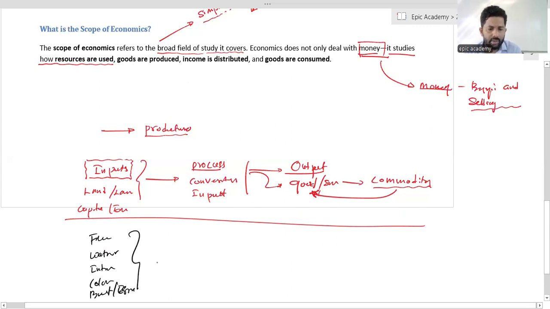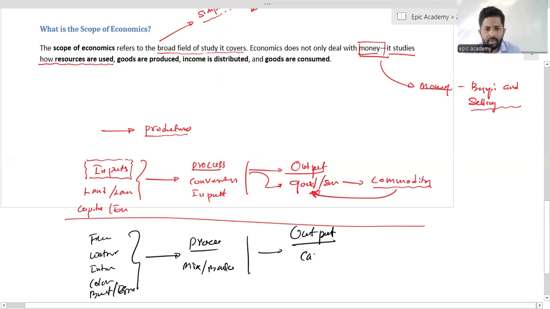Those are the inputs. And we are going to process that. Process means we are going to mix all those things and bake. Finally, you can get the output. Output means cake. This can be consumed because output can be consumed. That is why we can sell that cake. This is the area. This is the focus.